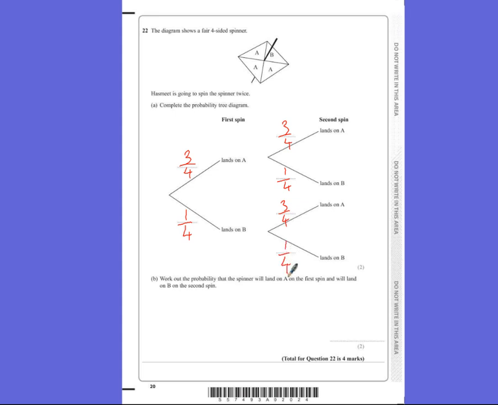It says work out the probability that the spinner will land on A first and then on B. So to land on A first will be 3/4 and to land on B second will be 1/4. So we want it to land on A first and, so we're using the AND rule here, so we're multiplying, on to B second. So 3/4 times 1/4 would be 3/16.